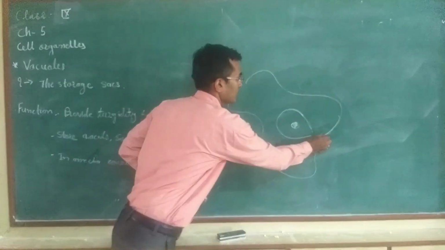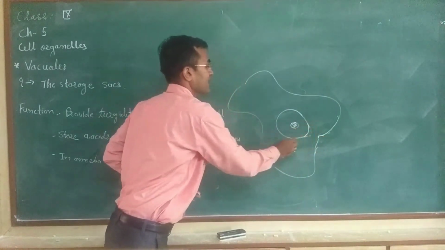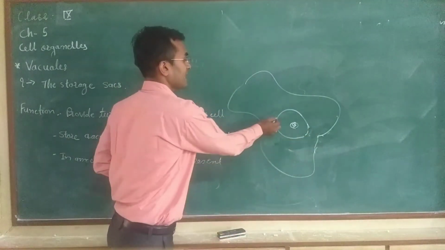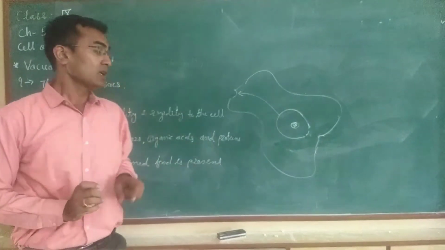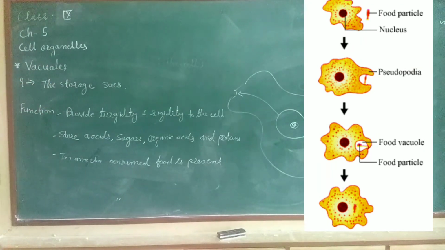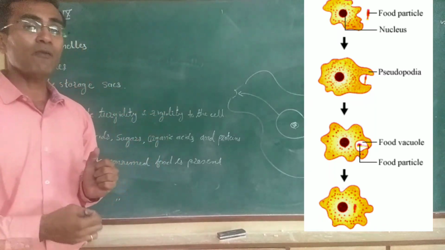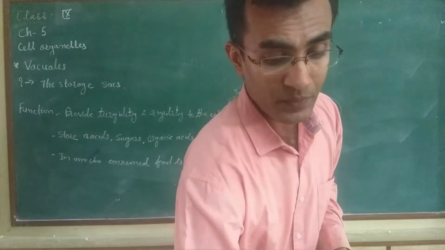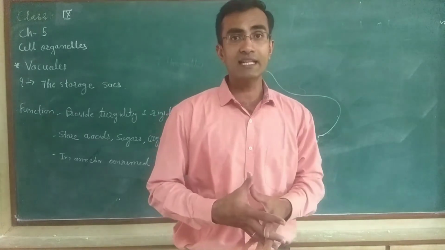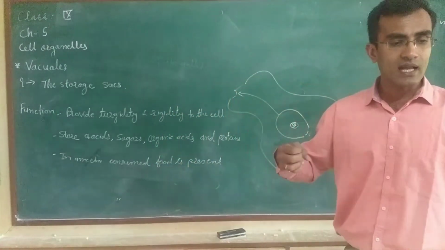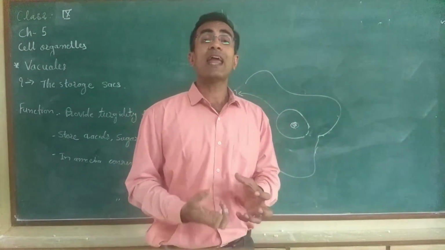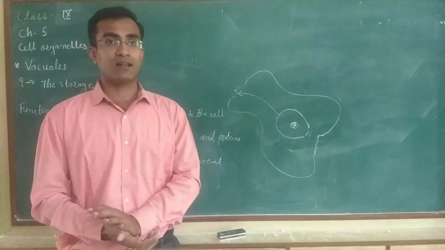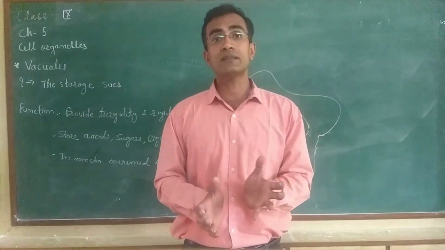Now this vacuole will close and will remain inside. That food will get digested. The vacuole will come to the other side and will get removed. Okay, so in the amoeba cell, the vacuoles have the food which they have engulfed. Okay, in some unicellular organisms, these vacuoles are involved in expelling the excess water and waste from the cell. Understand? Okay, hope you understand.